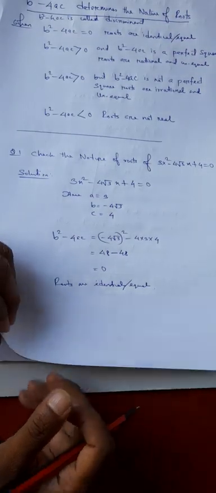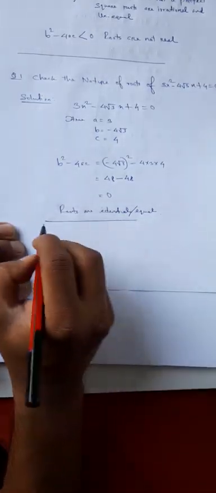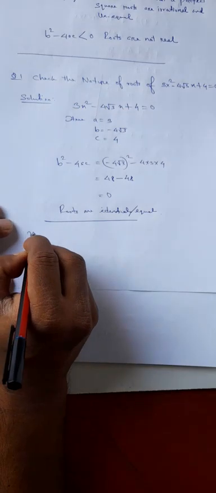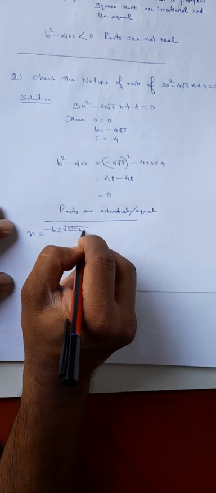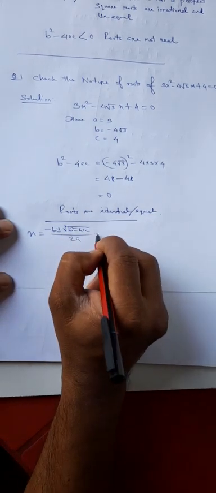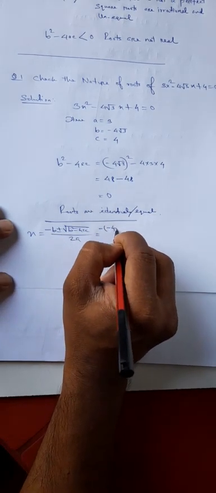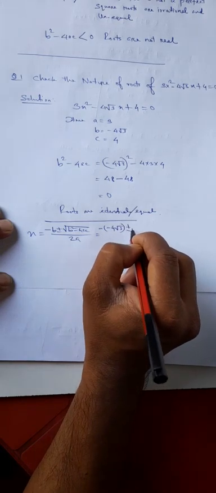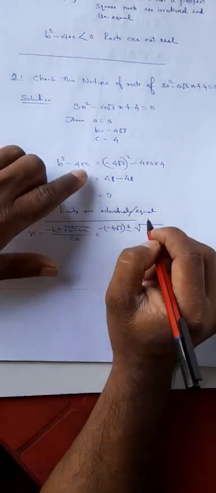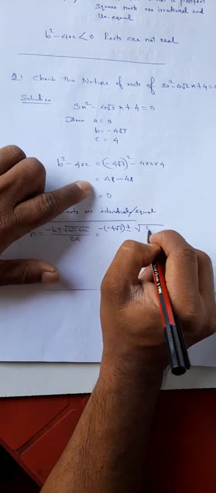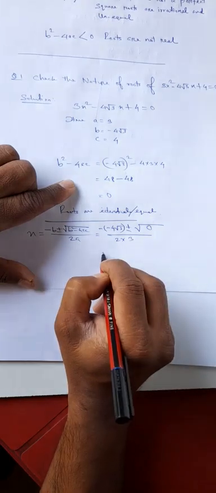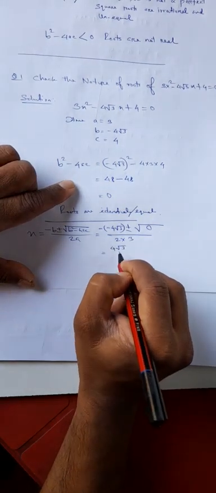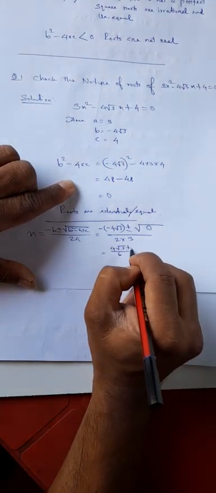You can check whether it is true or false. Let's check this. Say for example, you try to solve this equation, x equal to minus b plus minus root over b square minus 4ac divided by twice a. Minus b means minus of minus 4 root 3, plus minus root over b square minus 4ac. We already found b square minus 4ac is 0, divided by twice a, 2 into 3. So we got 4 root 3 divided by 6 plus minus 0.